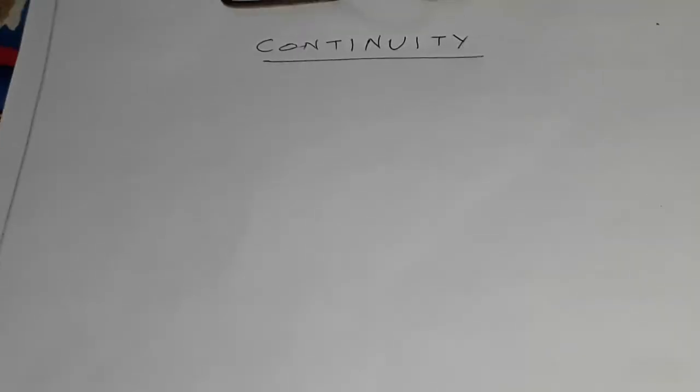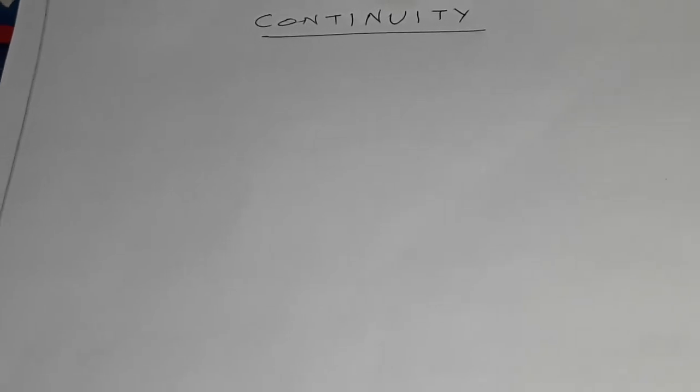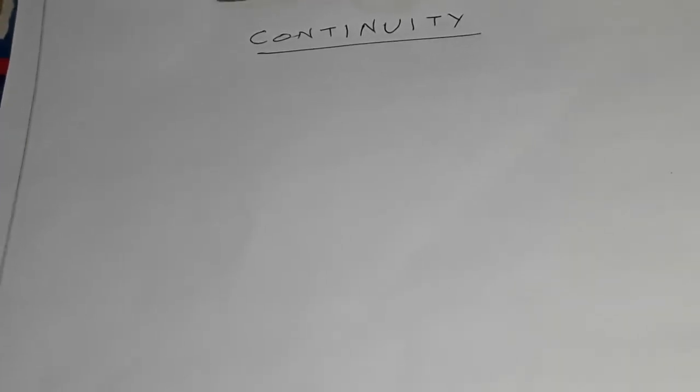The meaning of the term continuous is the same as we use in our daily life. We say that a function f(x) is continuous at a point x equals a. It means that at point a, f of a, the graph of the function has no holes or gaps. That is, its graph is unbroken at point a, f of a.